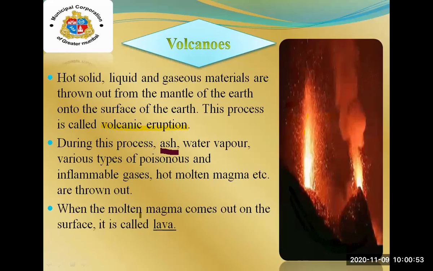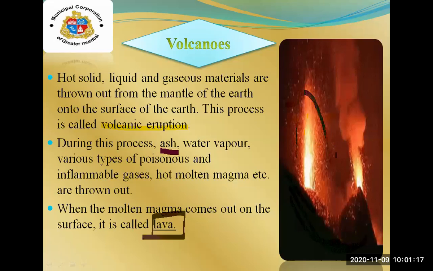When the molten magma comes out on the surface of the earth, it is known as lava. You can see the lava which is in red, yellow and orange color.